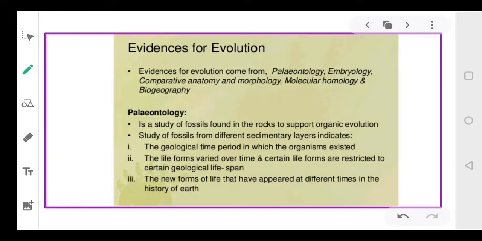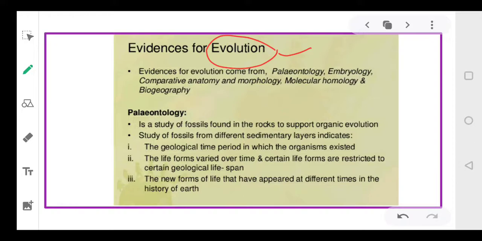We talk about evolution, we say that slowly and gradually the different life forms have modified themselves, they have become better adapted to the environment, and thus resulted in evolution. There are certain evidences that support this fact that yes, life has modified itself during the course of time.